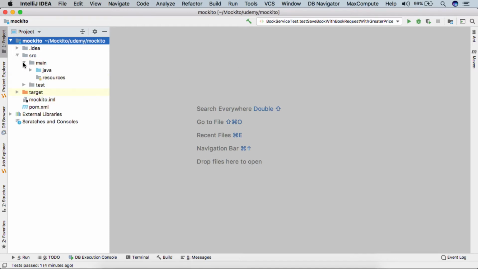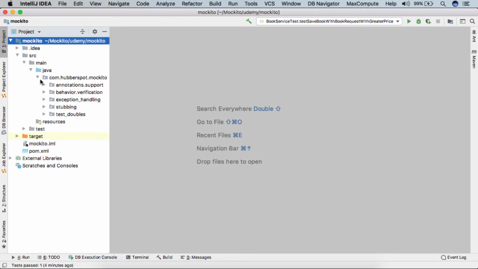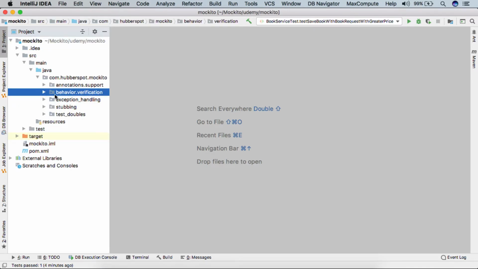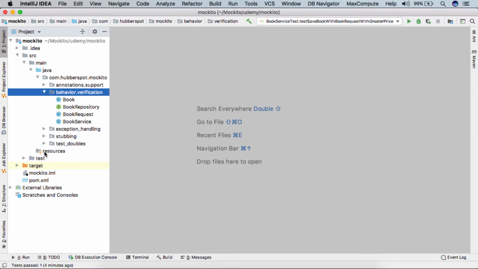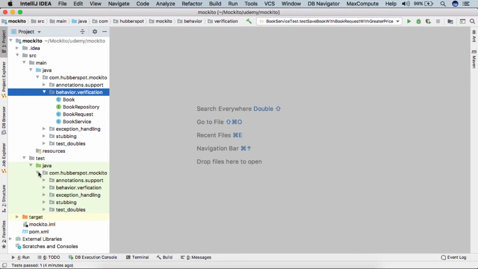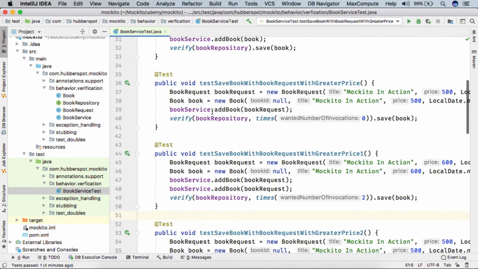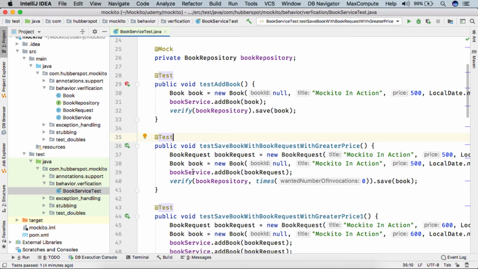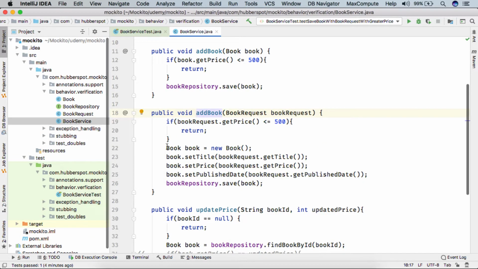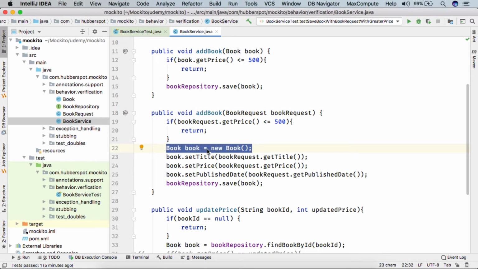So here, when we discussed behavior verification, we saw that when we called book service by providing the book request in the add book method, one book was created internally, and that book was being passed to the book repository save method.